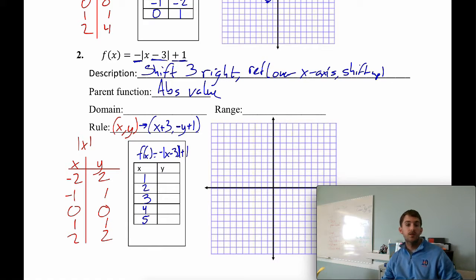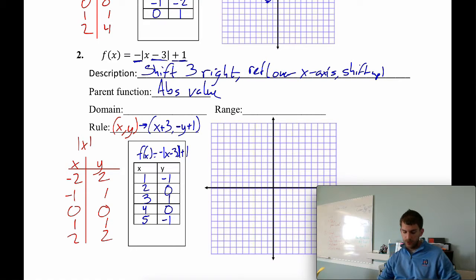Then we're going to take each of those y values, take the opposite of it, then add 1. So 2, take the opposite, negative 2, plus 1 gives us negative 1. 1, take the opposite of it, it's negative 1. Add 1 to it, we're at 0. 0, take the opposite, well, 0 is its own opposite, it's kind of weird. Then add 1 to it, we're at 1. 1, take the opposite, then add 1, so negative 1 plus 1 gives us 0. And then 2, take the opposite, which is negative 2, plus 1 gives us negative 1.